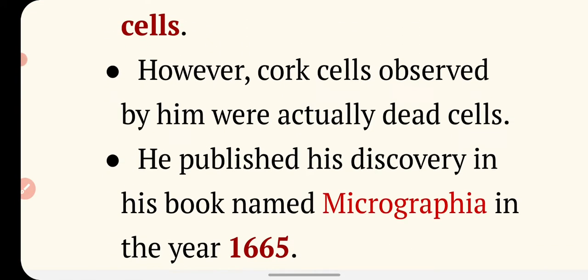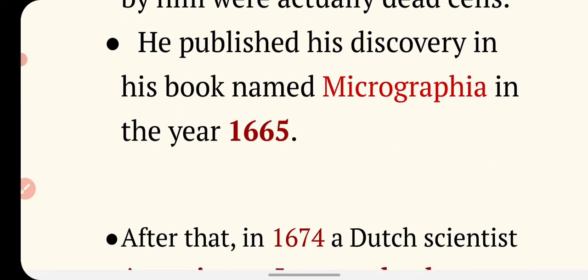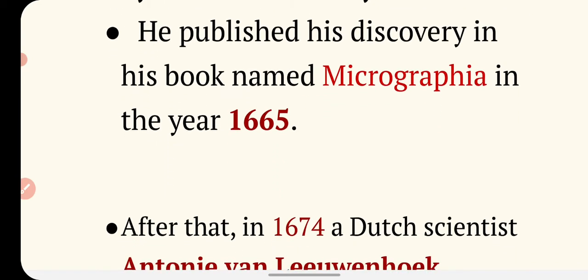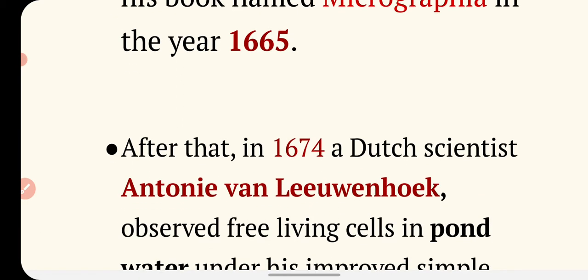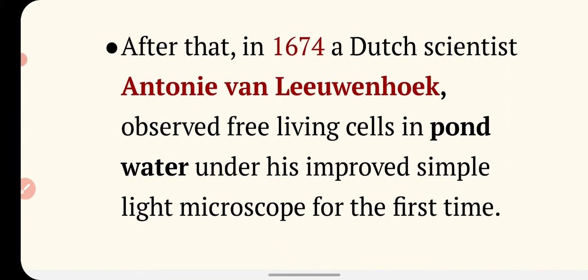He published his discovery in his book named Micrographia in the year 1665. Whatever he saw in his own self-made microscope, he published in the book called Micrographia, in the year 1665. After that, in 1674, a Dutch scientist, Antony van Leeuwenhoek, observed free living cells in pond water under his improved simple light microscope for the first time.